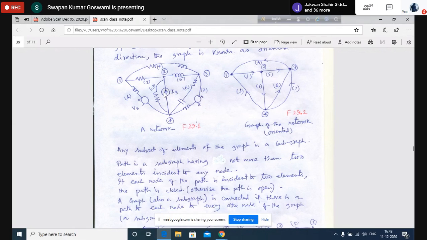Obviously, a current source with parallel impedance is considered a single branch, because practically current sources are associated with parallel impedance. That is why this is considered to be a single branch, and to represent this we have drawn one element here, element number 3. So altogether there are 7 elements. How many nodes? 1, 2, 3, 4.